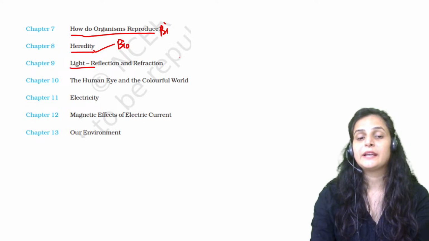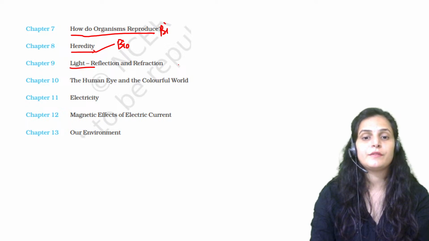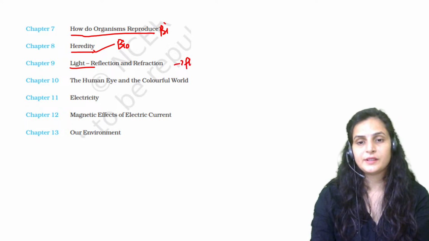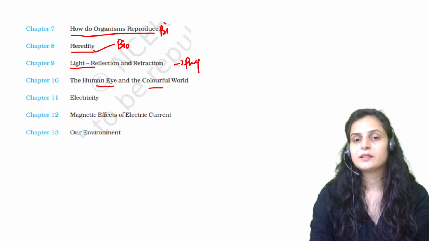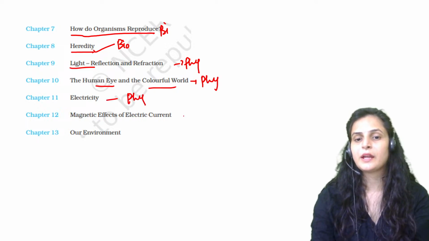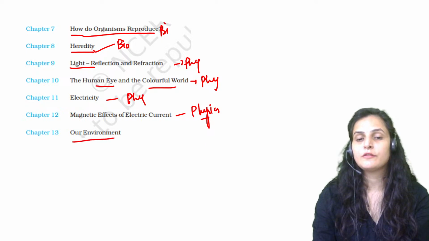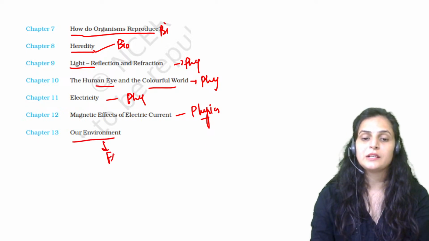Then we have the chapter like light, which is we'll discuss the important phenomena of light here, that is a reflection, and reflection it's a part of physics. And we have the human eye and the colorful world, which is also a physics chapter, and this is also a physics chapter. And then we have magnetic effects of electric current, which also comes under physics. And this is our environment, which is a separate part, comes under ecology and environment.